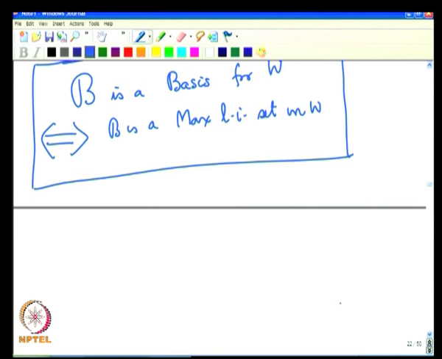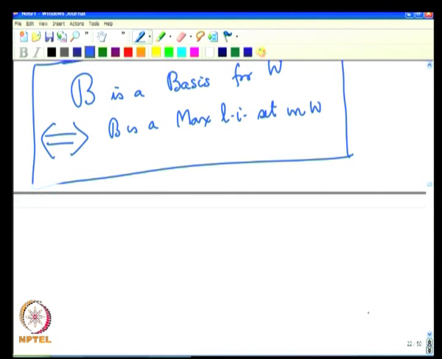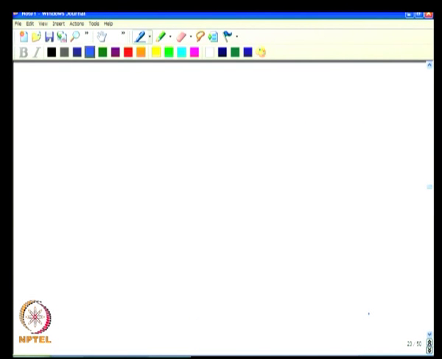In other words, it is an optimally sized linearly independent set, because it is going to span the whole space.